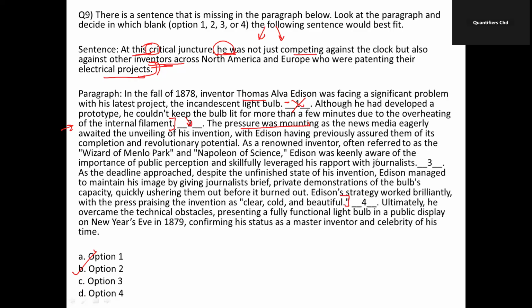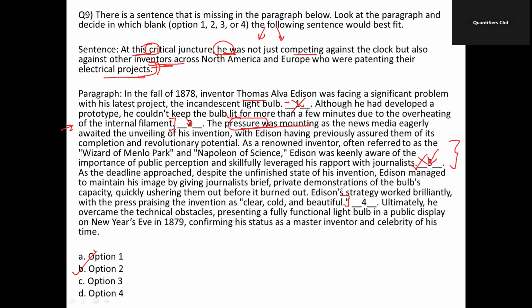Now, the sentence could not be here in three, right? That is the case because the pressure is being highlighted here. Now, the third is actually connected to the preceding sentences. By this point in the paragraph, the discussion has moved away from the pressure Thomas Edison is facing, okay, to focus more specifically on Edison's relationship with the press, and his management of public perception. So, inserting the sentence here would disrupt the flow of the coherent passage.